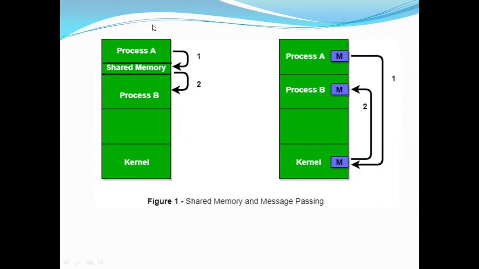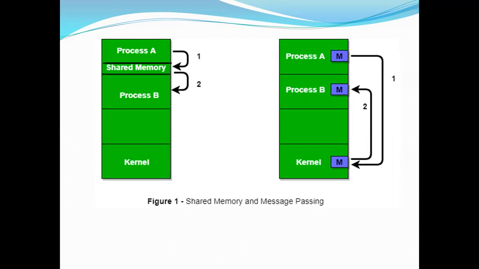In that case, process A will contribute some part of its memory, and that memory we call shared memory. In some cases, the memory is shared by both the processes. That is, A will contribute some part of memory and B will contribute some part of memory. This shared memory will be given some name, or else it is identified by its address location.